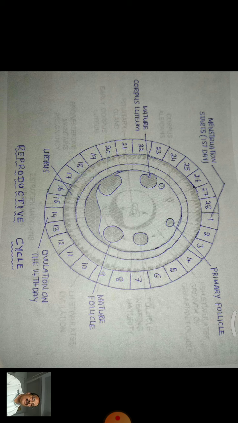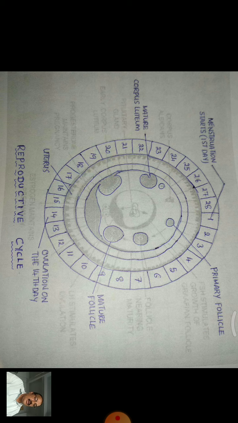Post-ovulatory phase. It occurs from 15th to 28th day of the cycle. During this, the ruptured follicle changes into corpus luteum and produces progesterone hormone. This helps further thickening of uterine wall.